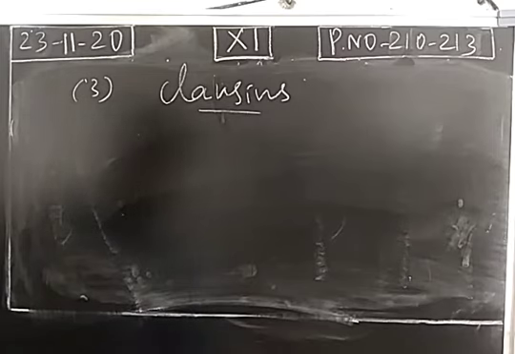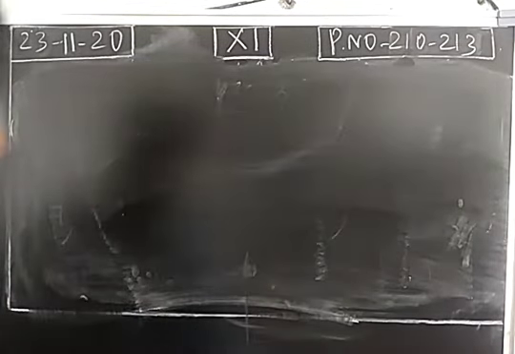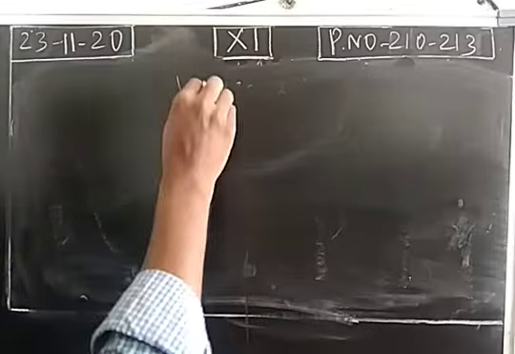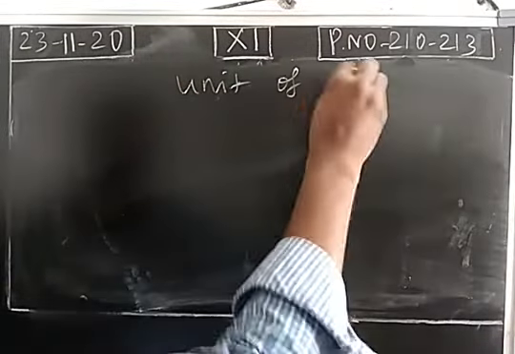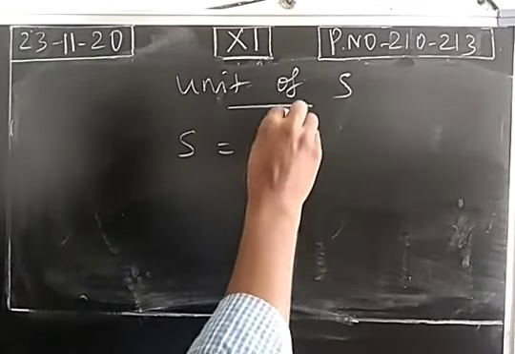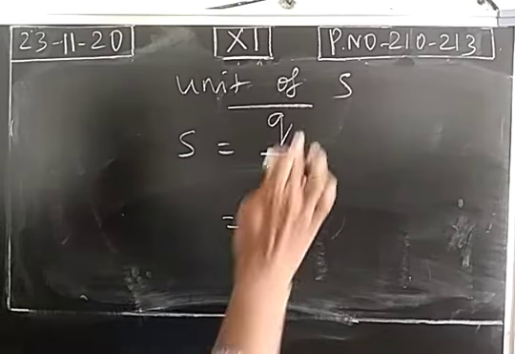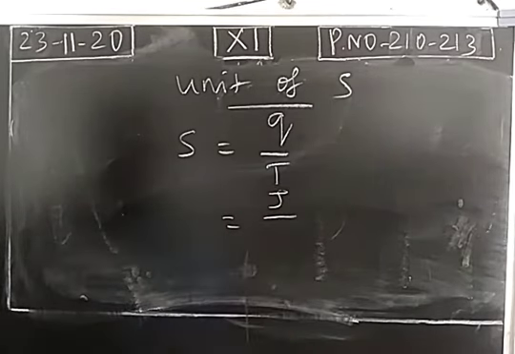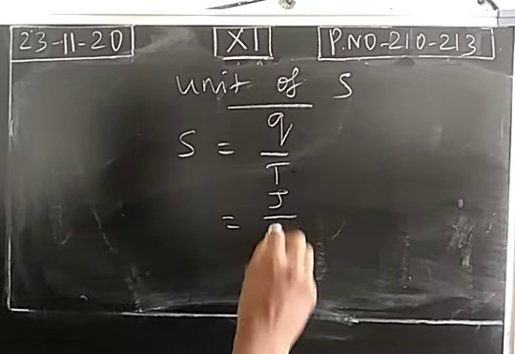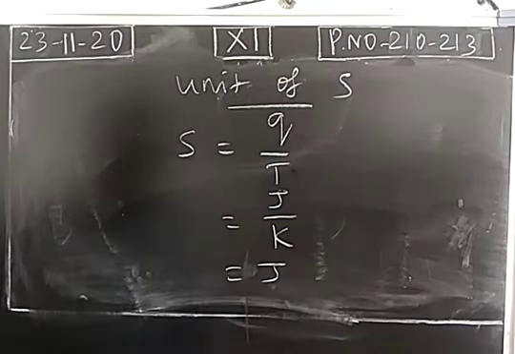So we have completed the three statements of the second law of thermodynamics. Next, what is the unit of entropy? We know that entropy is the ratio of heat changes to the temperature of the system. We know the unit of heat is joule. According to the SI system, temperature is expressed in terms of Kelvin. So the unit of entropy is joule per Kelvin.